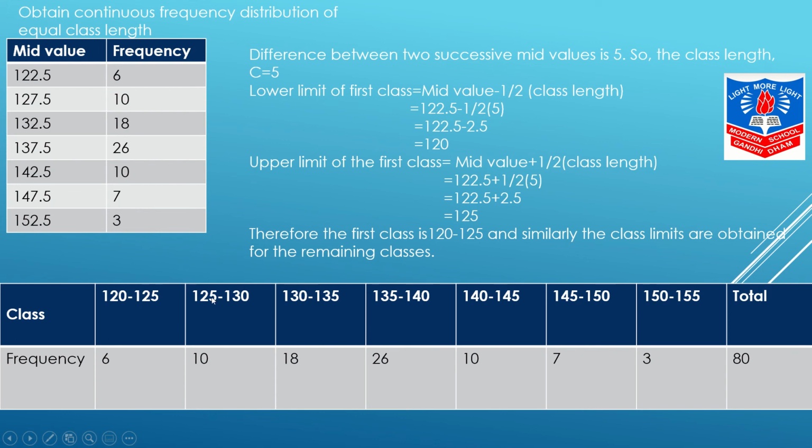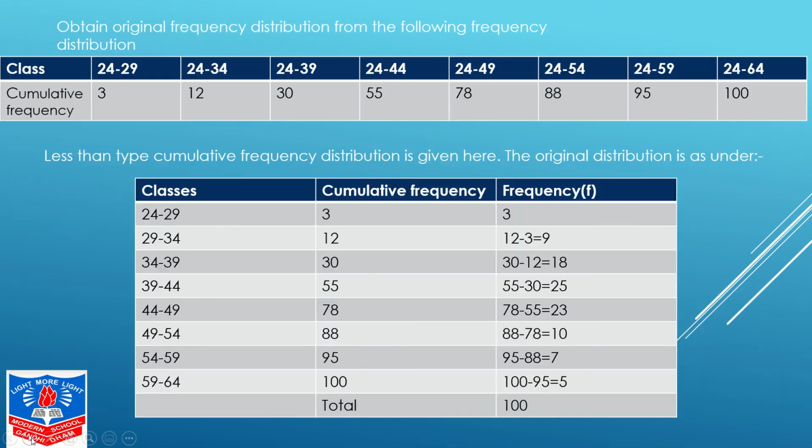So, I'll write the classes 120 to 125, 125 to 130 and so on till 150 to 155. The frequency over here will remain same. Yes, last में आपको total करना होगा. Now, my next question is to obtain the original frequency distribution from the following frequency distribution.